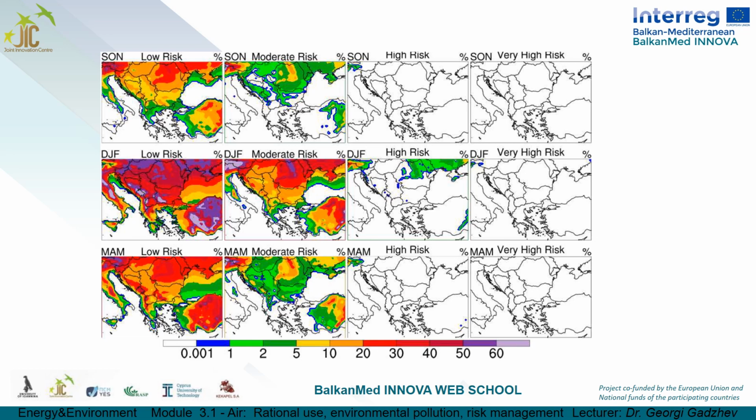However, the percentages are higher since the same areas with 2 to 5% are now from 5 to 10%, others with latter percentages of wind chill index categories are already from 10 to 20%, and so on. The distribution of moderate risk category in the spring is more similar to the one in the autumn, but still with patterns pointed out in the previous sentence.